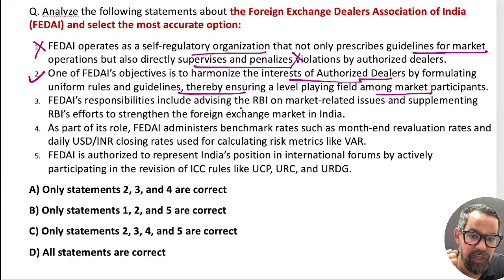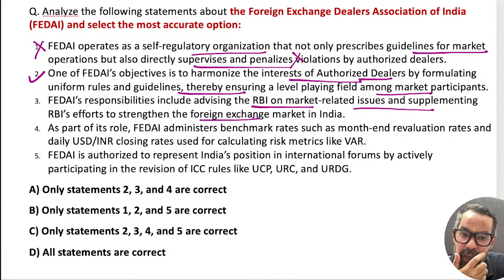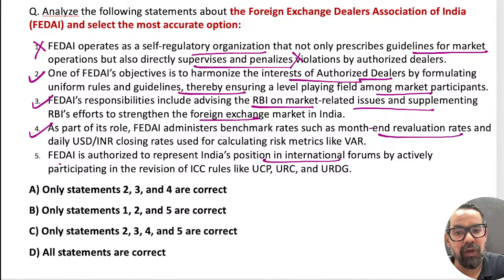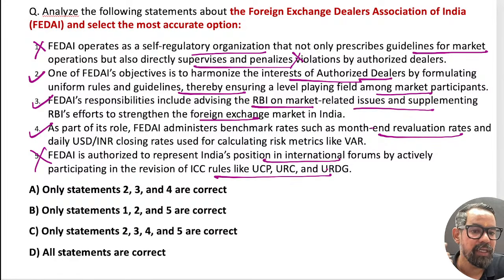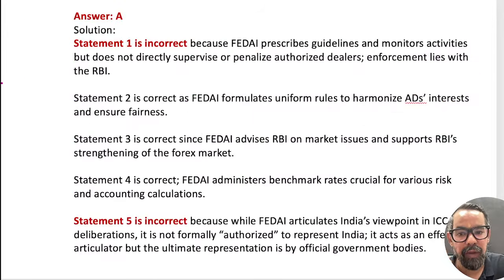Third, responsibilities include advising the RBI on market-related issues and supplementing RBI's effort to strengthen the forex market in India. The next one: as per the rule itself, month-end revaluation rate, daily USDR and others come under this. It is authorized to represent India in positions like this? No, it is not officially authorized in ICC or these kinds of things, so this is wrong. 2, 3, 4 means option A will be the right answer.